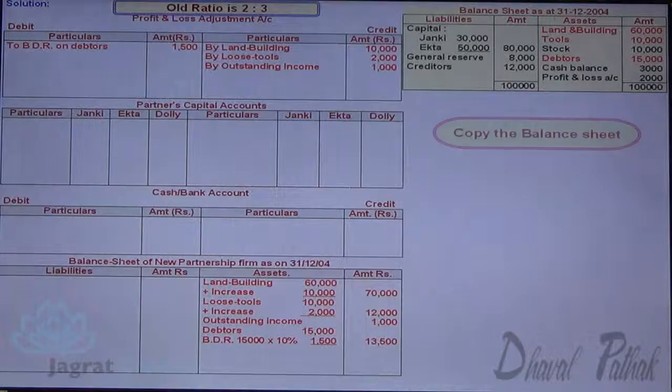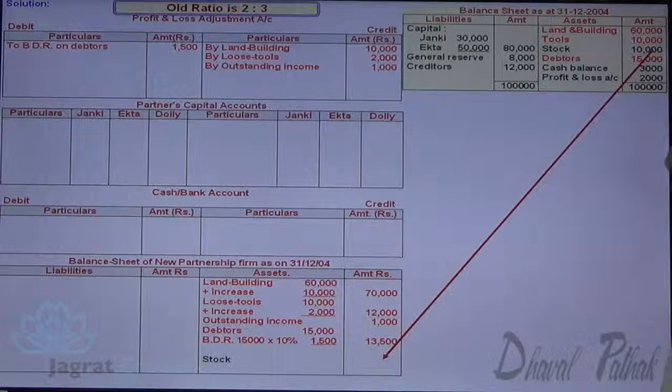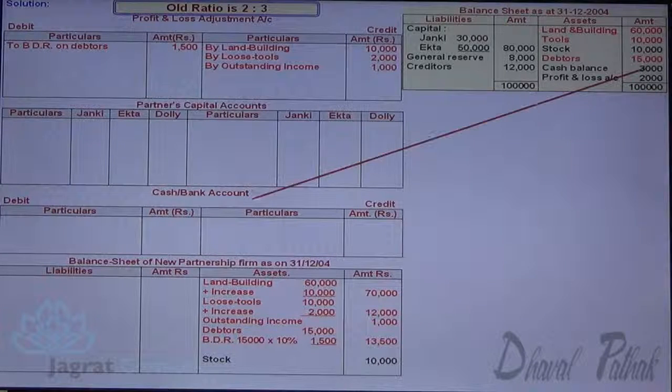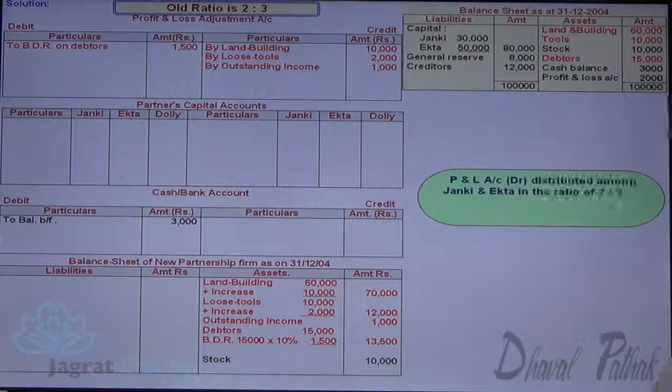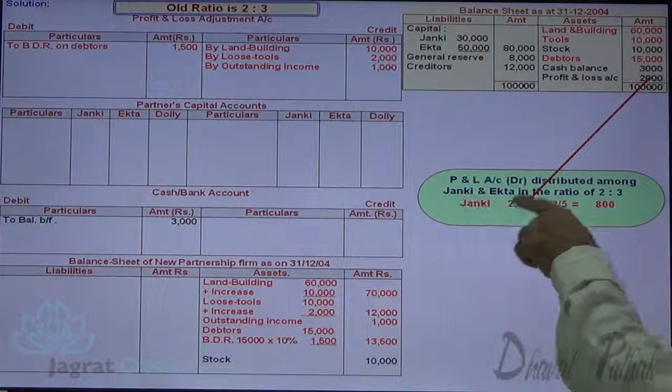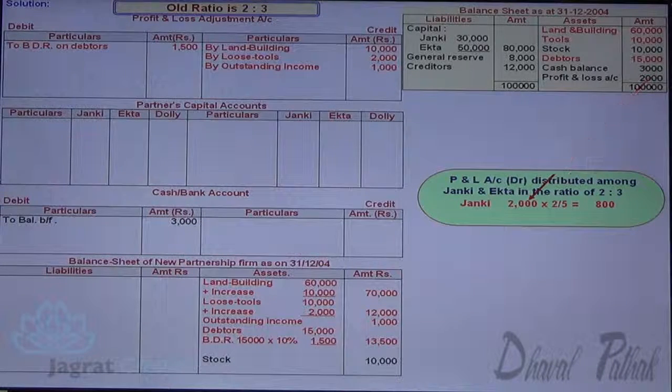So stock I write on the asset side, same value. Cash and bank balance brought forward. This profit and loss account debit balance 2,000 is a loss. That loss gets distributed in the ratio of 2:3. So 2,000 into 2 by 5, share of Janki in loss is 800. Share of Ekta in loss is 2,000 into 3 by 5, 1,200. So this is a share in loss.